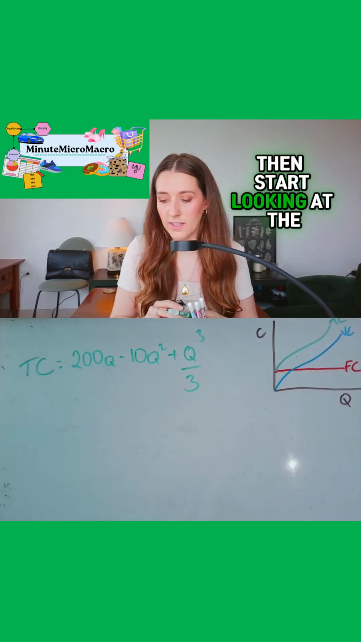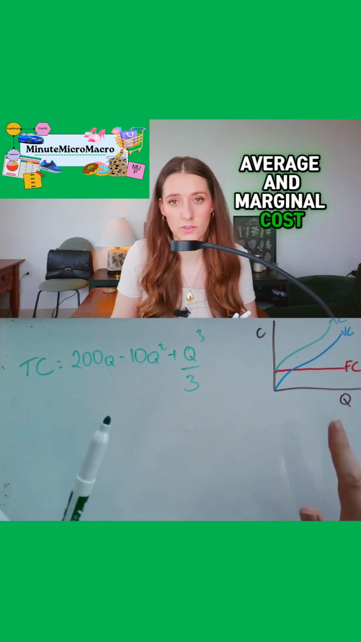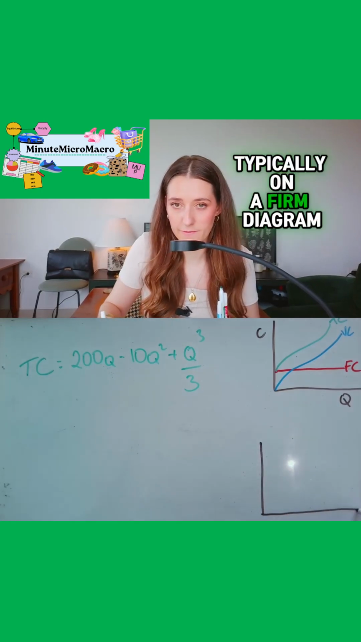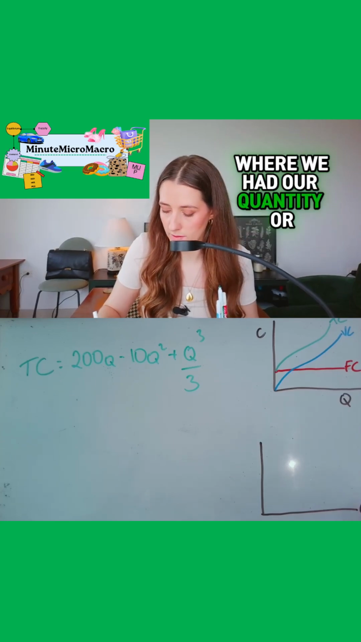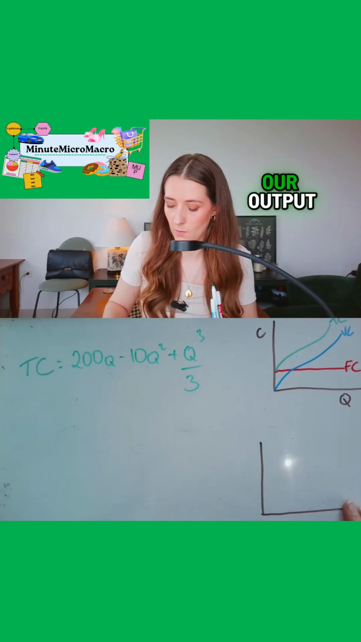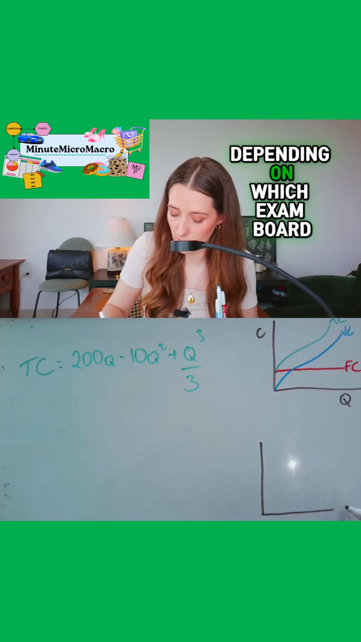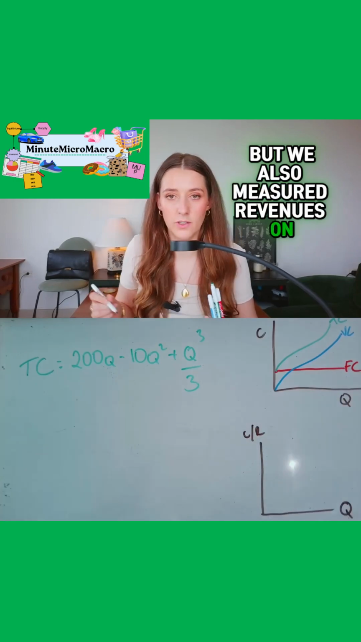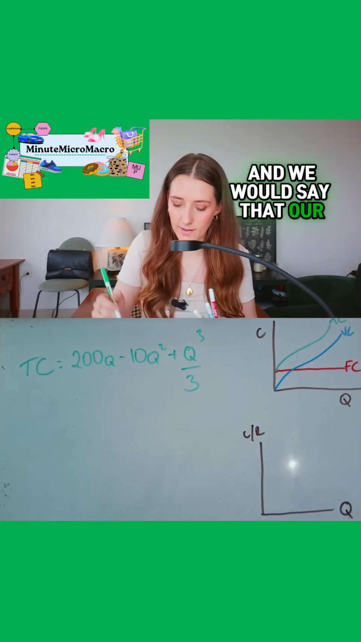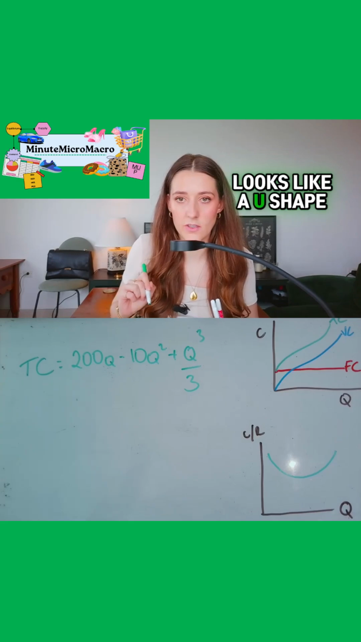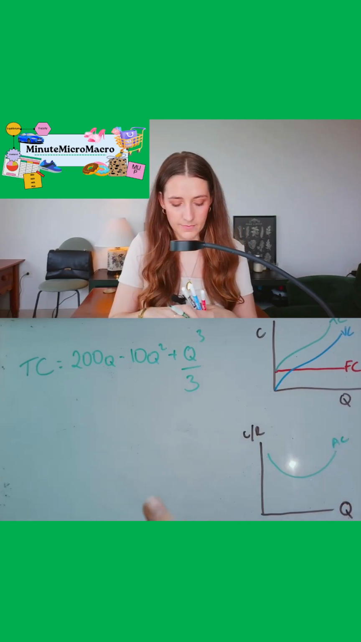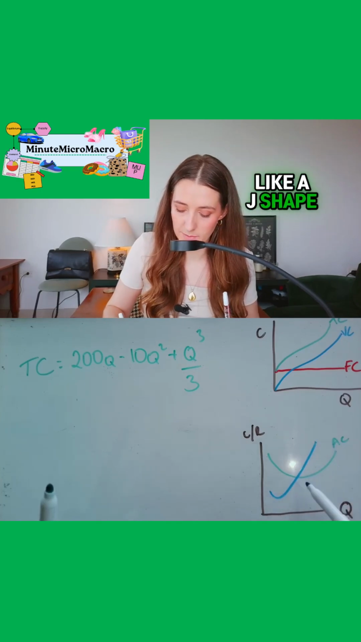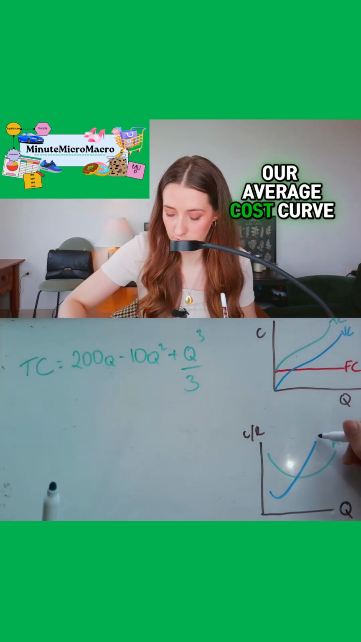We also then started looking at the average and marginal cost for firms, and so that was typically on a firm diagram where we had our quantity or our output, depending on which exam board you had, and then we had costs, but we also measured revenues on this axis. And we would say that our average cost looks like a U shape, average cost, and our marginal cost looks like a J shape through the minimum point on our average cost curve.